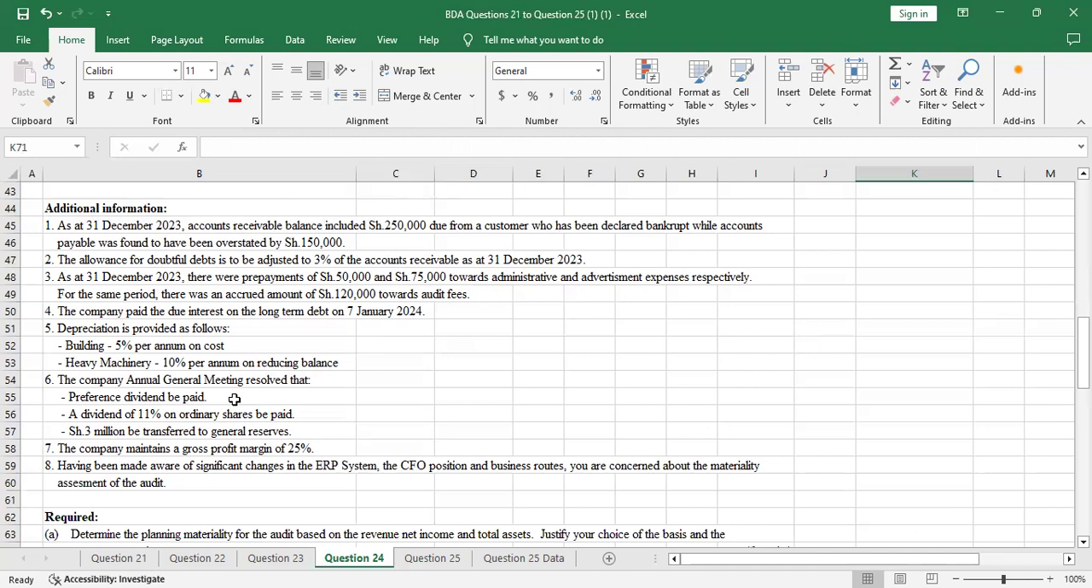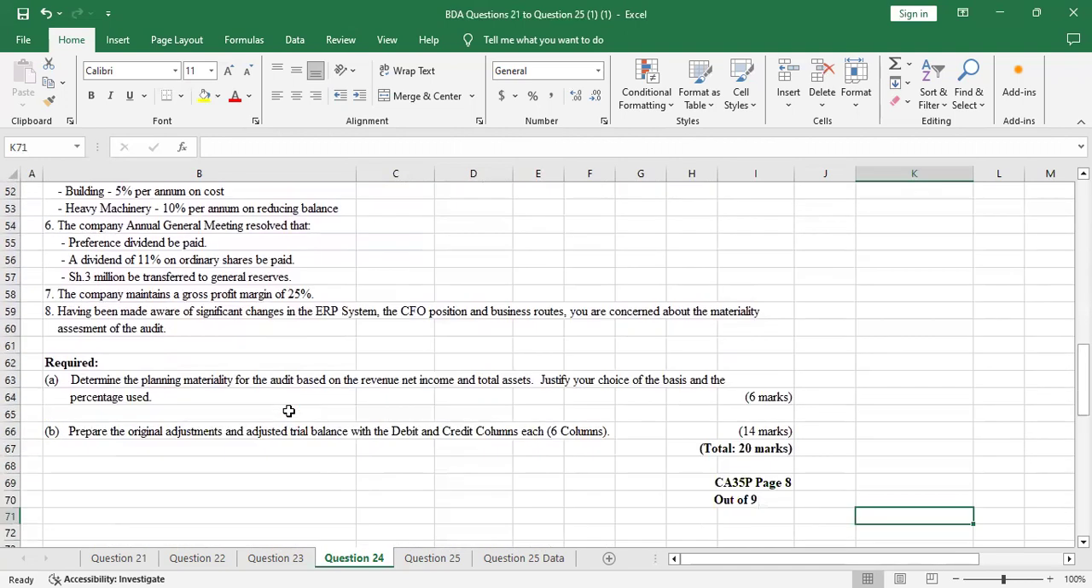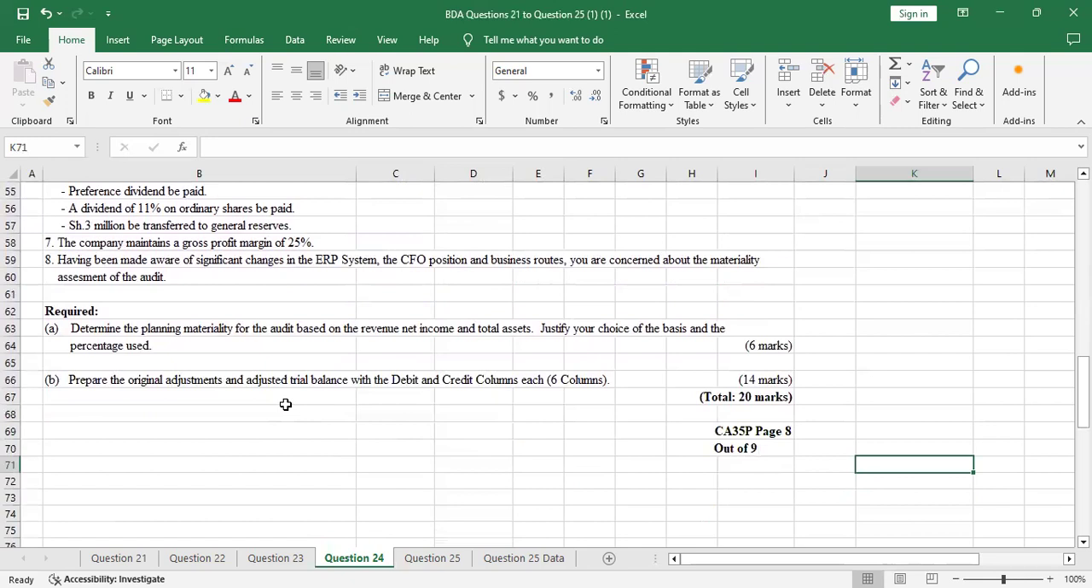Then number 8: having been made aware of significant changes in the ERP system, the CFO position and business routes, you are concerned about the materiality assessment of the audit. Required: determine the planning materiality for the audit based on the revenue, net income, and total assets. Then justify your choice of the basis and the percentage used. That was 6 marks. So they were testing your knowledge on materiality.